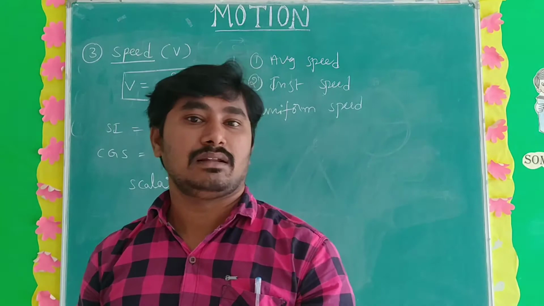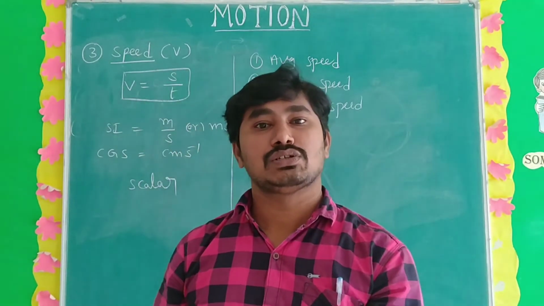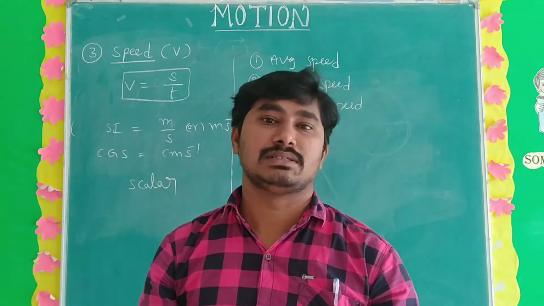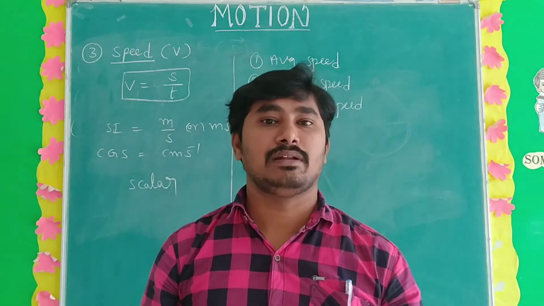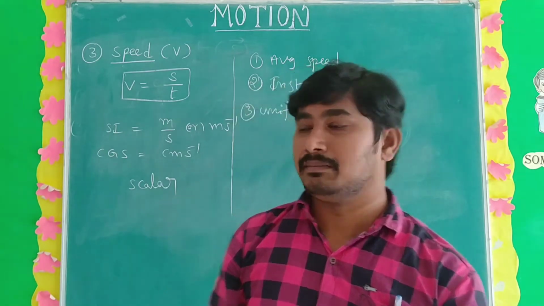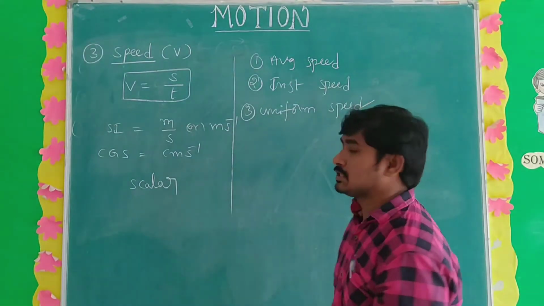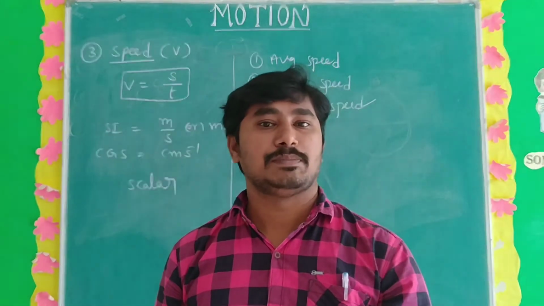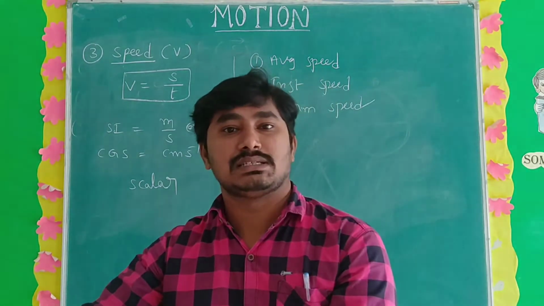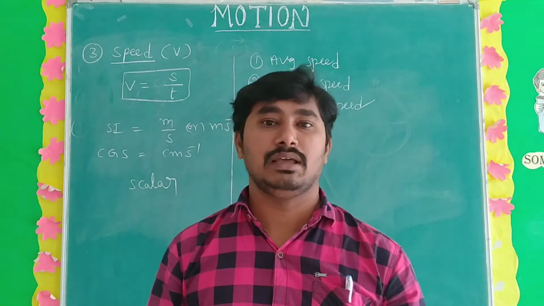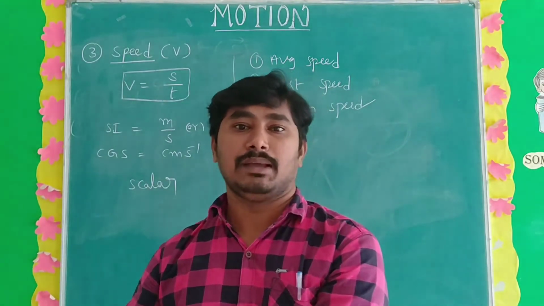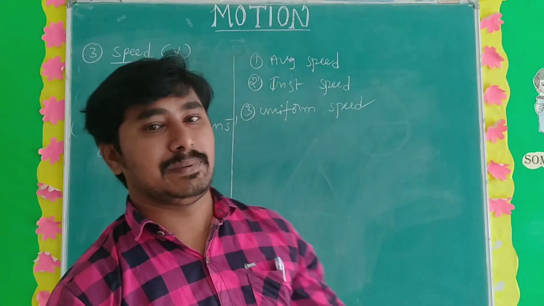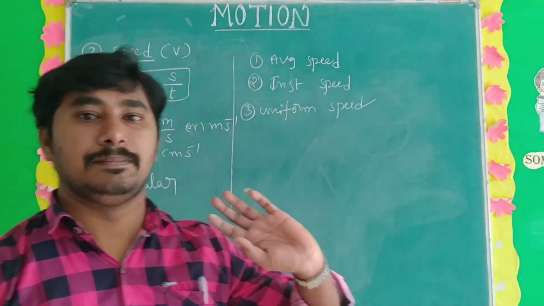The speedometer shows instantaneous speed. That means at a particular time, what is the speed of the vehicle, is it 60 km per hour or 30 km per hour? That is instantaneous speed. Next, uniform speed, or uniform motion, is very important. Uniform speed means equal distance covered in equal intervals of time. This is the speed and the types of speed.